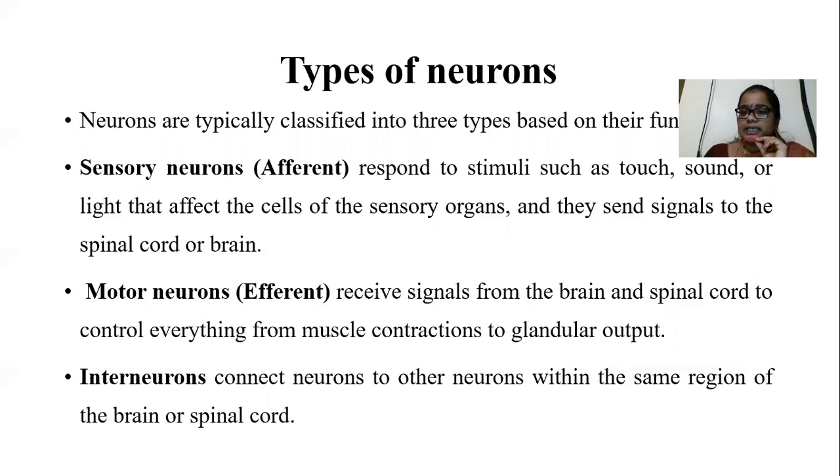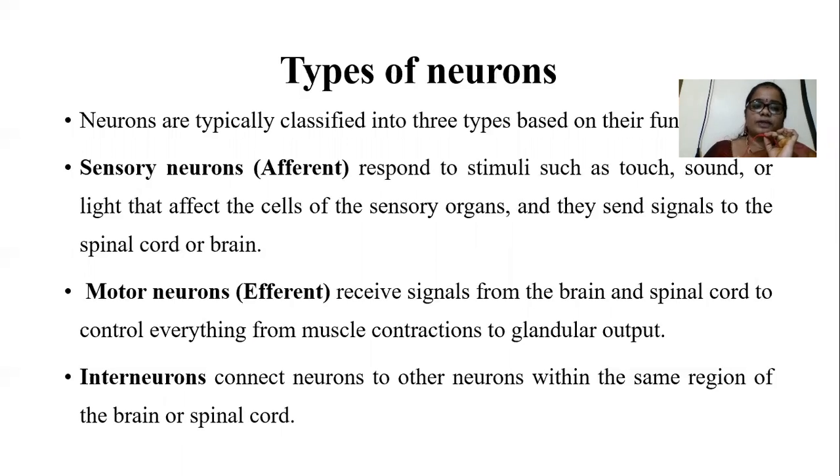In that case, what will happen? It responds to that particular stimulus. Then in our sensory organs, there is a production of nerve impulses. Then the sensory neurons carry the signals towards our brain and spinal cord region. Afferent neurons carry the sensory information towards the brain and spinal cord. That is called sensory neurons.